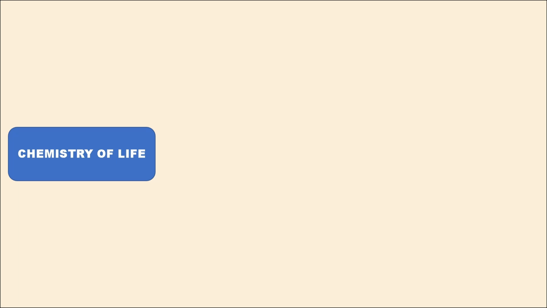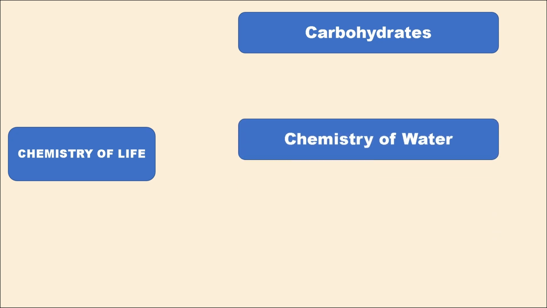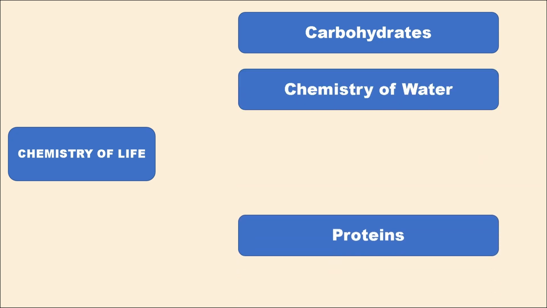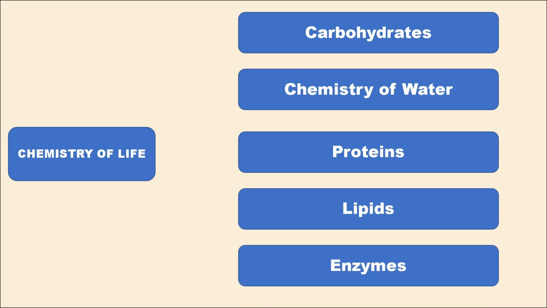To make it super simple, I have made some further categorization according to a question paper, which is really helpful to understand things better. They include carbohydrates, chemistry of water, proteins, lipids, and finally enzymes. However, you might learn enzymes under topic 2, but here I have brought it under chemistry of life because most of the time these questions are appearing together.